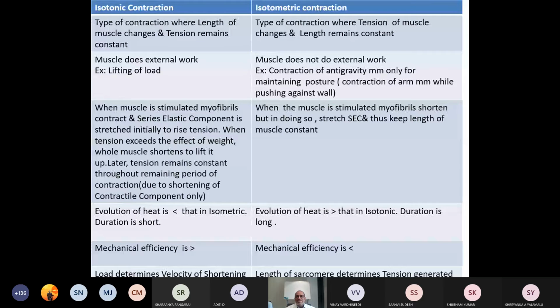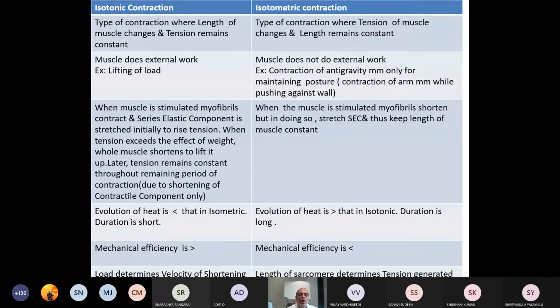In the previous class, I was talking to you about isometric and isotonic contraction. What are the differences? So, types of contraction we are going to discuss: isotonic and isometric. What is isotonic? It is a type of contraction where the length of the muscle changes, tension remains constant.